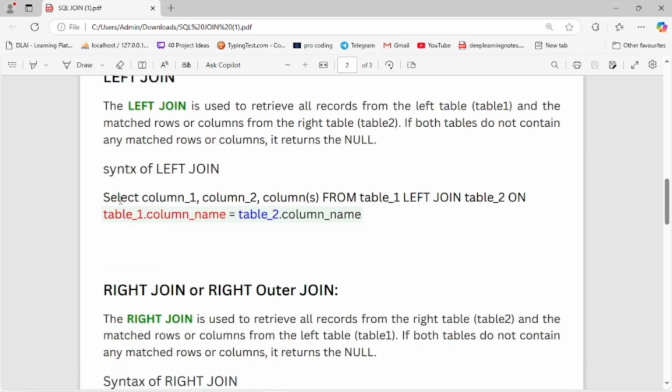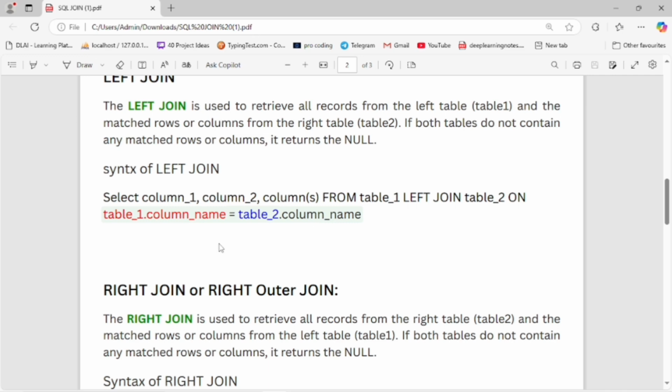First, use the SELECT keyword, then column 1, column 2, column n from both tables. Then write FROM table 1 LEFT JOIN table 2 ON the column of table 1 and the column of table 2, those that match from both tables.